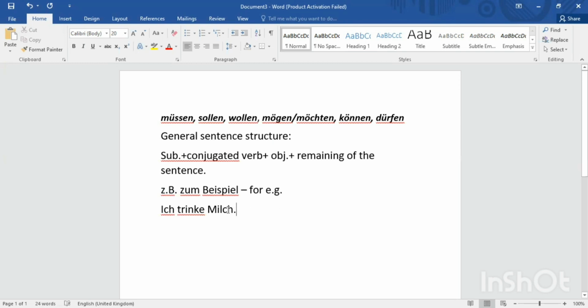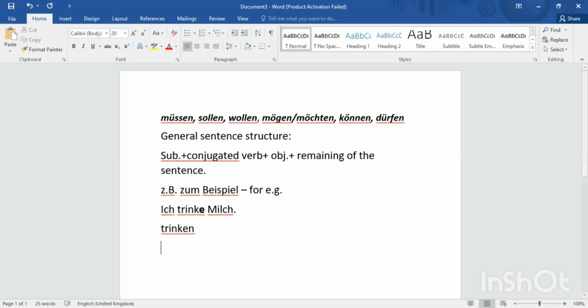Basically, I drink milk. So in this, ich is the subject here, followed by this structure. Trinke means trinken. Trinken is to drink. So conjugated according to ich. Infinitive form is trinken, and with ich this is trinke, with e ending, as you are already aware of. Okay, ich trinke Milch.